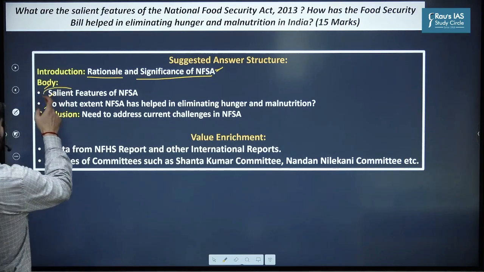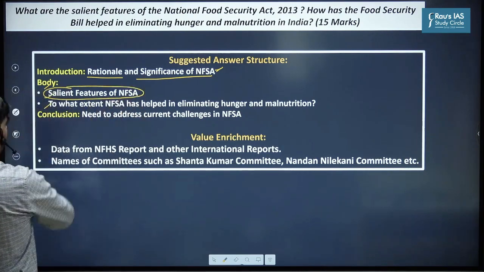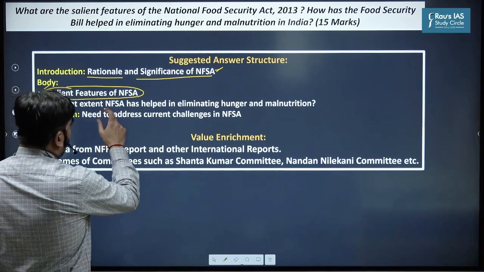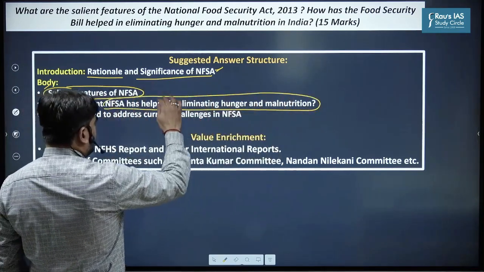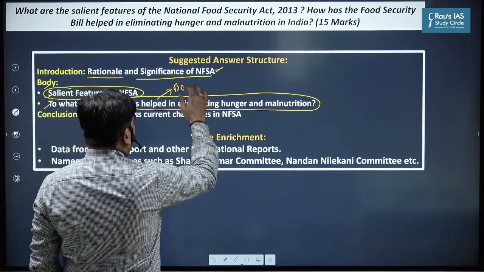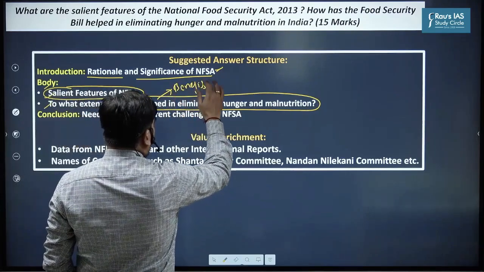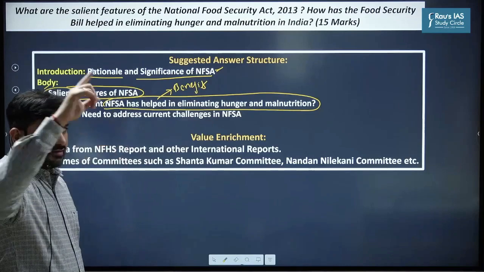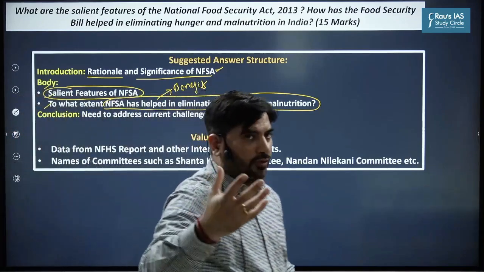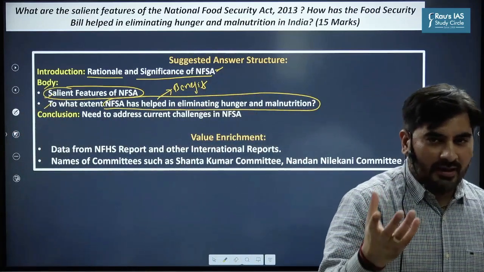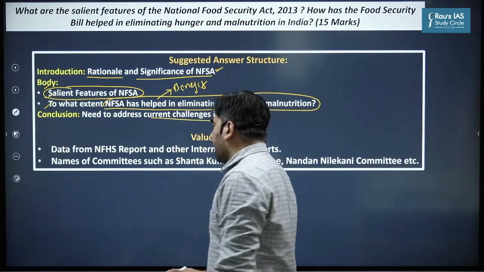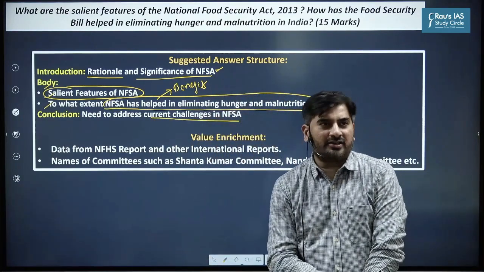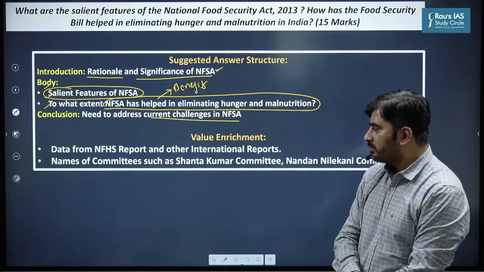One, salient features of the National Food Security Act and how NFSA has helped in addressing hunger and malnutrition. So this is the benefits part, which you have to give more focus upon. After writing the benefits, the mind map which I have shown you, you could incorporate in the answer. And then in the conclusion, you need to address the current challenges by adopting recommendations of various committees.